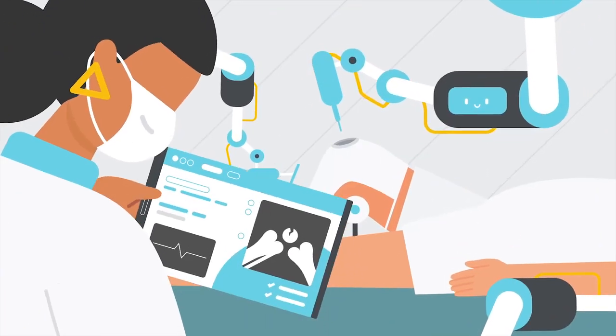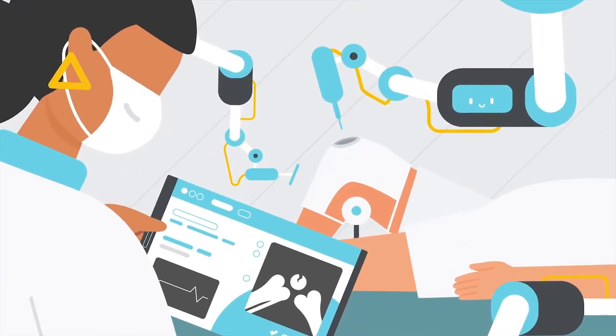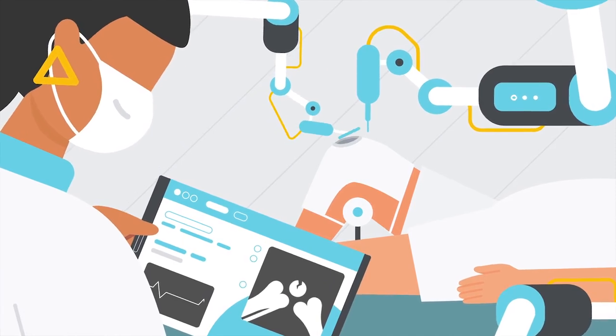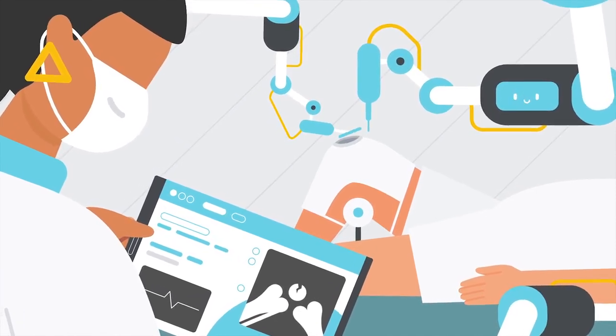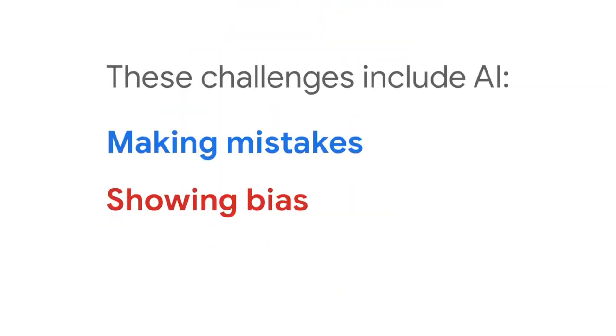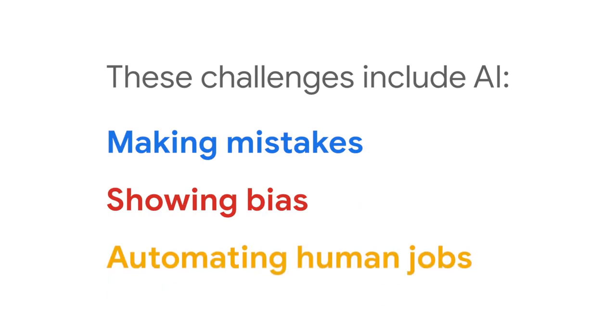In the past few videos, you learned about the benefits of AI and how people use it every day. In this video, you will learn about some of its challenges. These challenges include AI making mistakes, showing bias, and automating human jobs. First, AI can make mistakes.